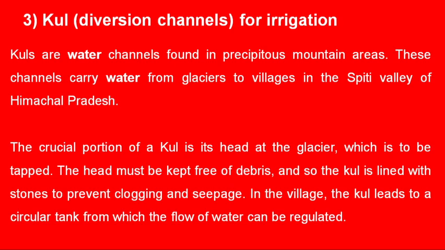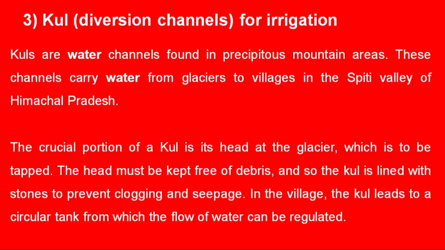The Kul channels could be as long as 10 meters in length. The crucial portion of a kul is its head at the glacier, which is to be tapped because the head must be kept free of debris. So, whenever the head of the kul is constructed, it is lined with stones to prevent clogging or blockage as well as seepage.